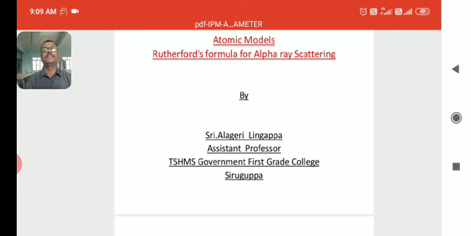So now I am going to discuss Rutherford's formula for alpha ray scattering, which is under the Atomic Models chapter. In the previous class, we discussed Rutherford's model, the assumptions made by Rutherford, then the alpha ray scattering experiment, the arrangement of the experiment, and then the result or conclusion of the experiment.